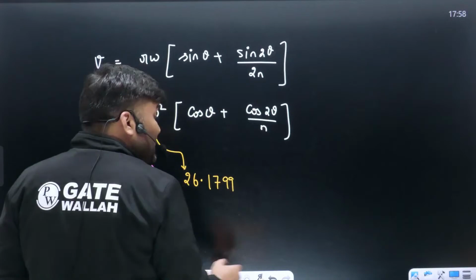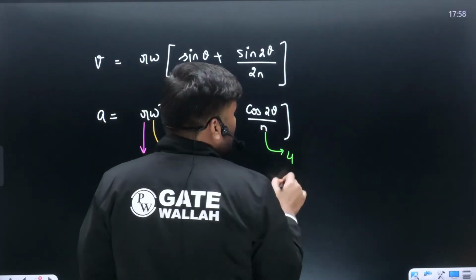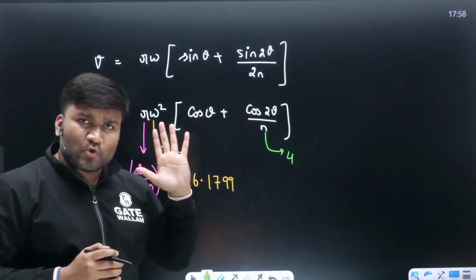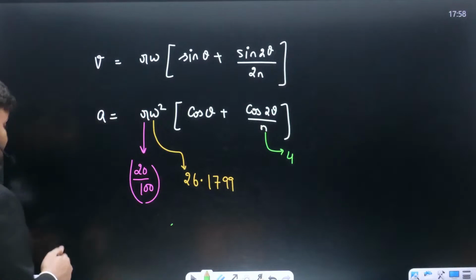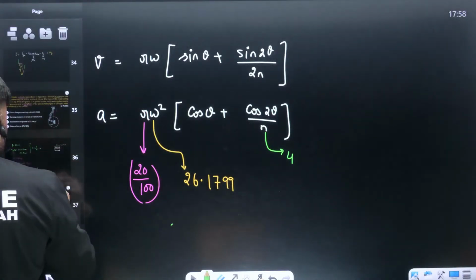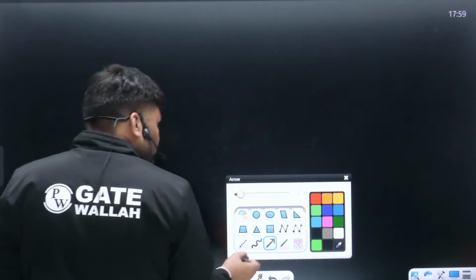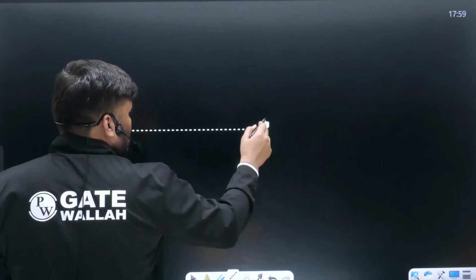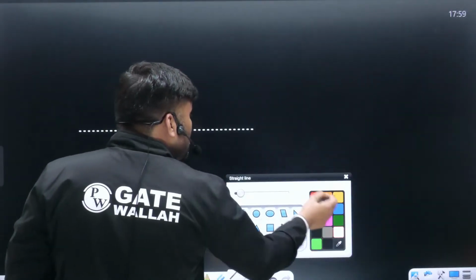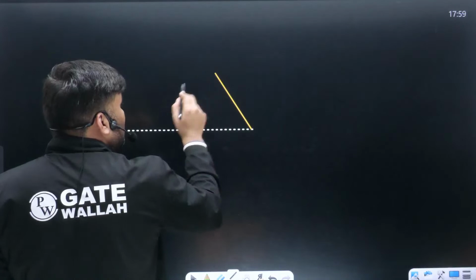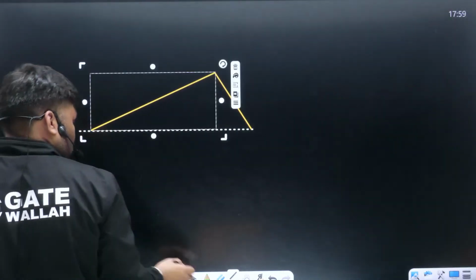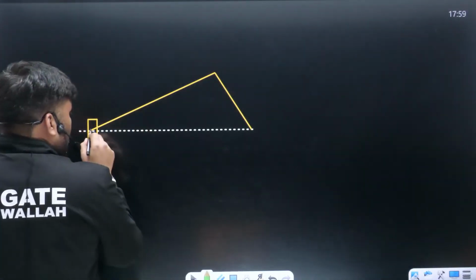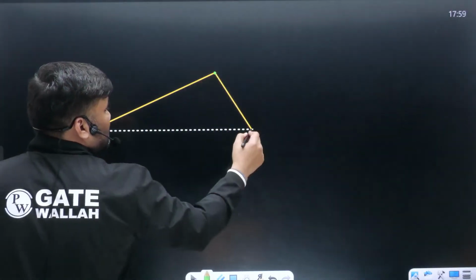थीटा का वैल्यू, n का वैल्यू is given. n is how much? But this is 4. Somehow if you can find out how much is the value of theta, acceleration is known to you. How do we calculate theta का वैल्यू? क्वेश्चन में they have said, they have given that your slider has moved to quarter of the stroke. Quarter of the stroke का मतलब होता है, quarter of the stroke का क्या मतलब होता है? Very very careful. Again, people can do mistake here.